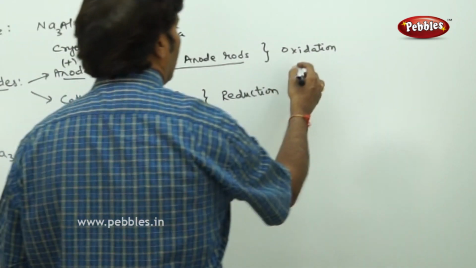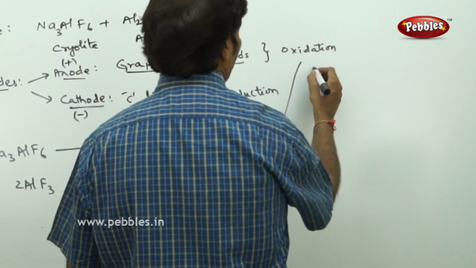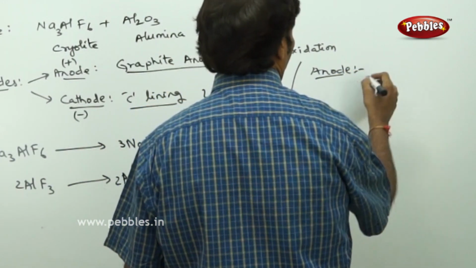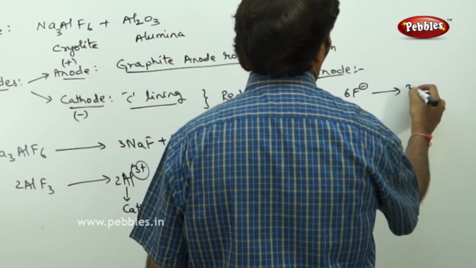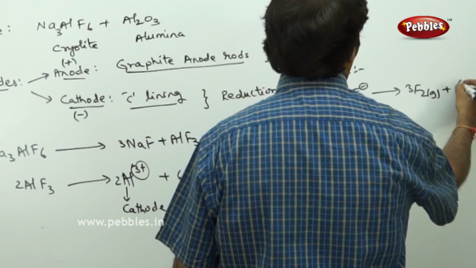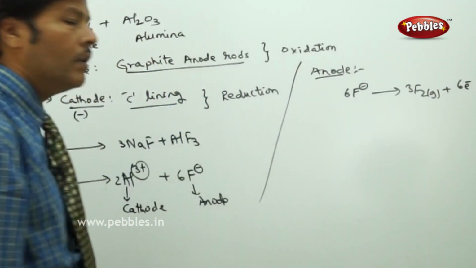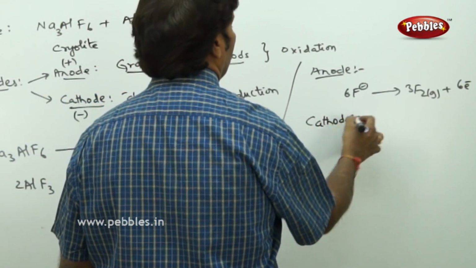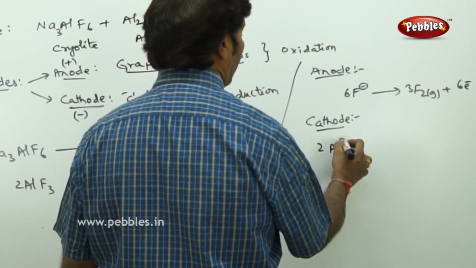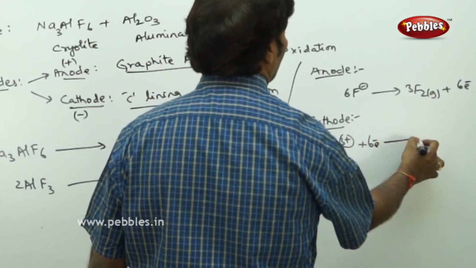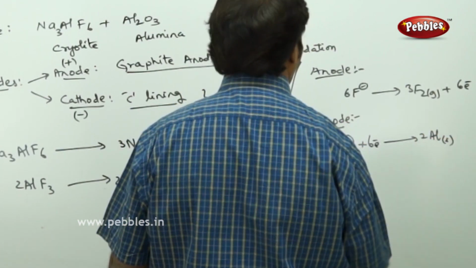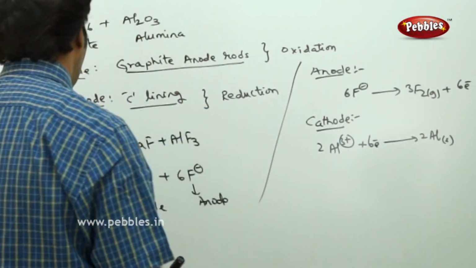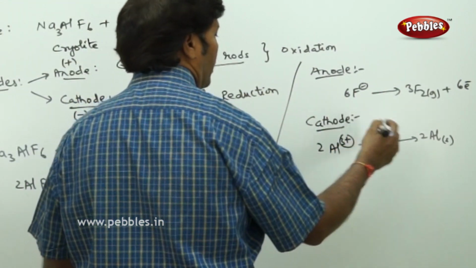Let us write the cathodic and anodic reactions. At anode, 6 moles of fluoride ion get oxidized to give 3 moles of fluorine gas, plus 6 electrons are lost. This is de-electronation. And at cathode, 2 moles of aluminium cations gain 6 electrons to give 2 moles of aluminium solid. So the aluminium is deposited.